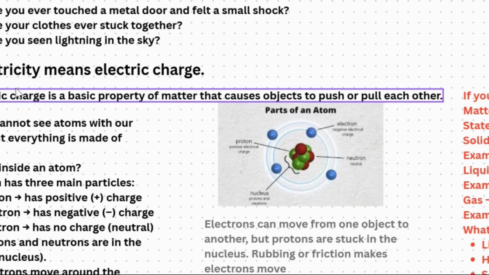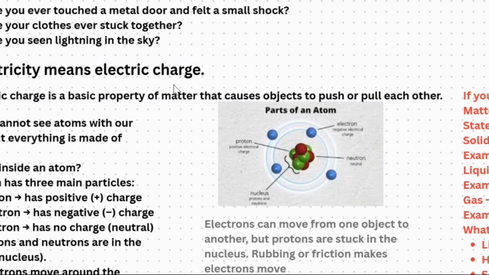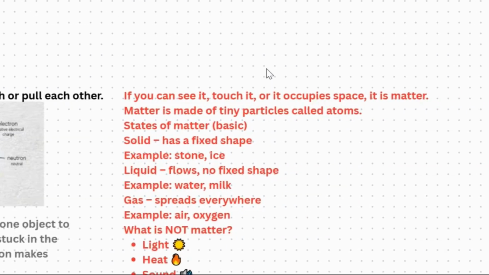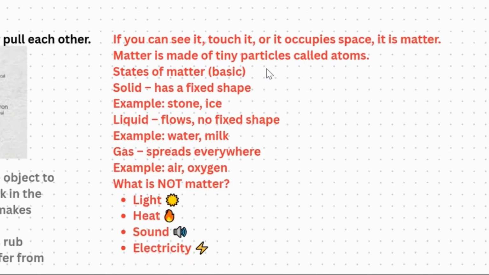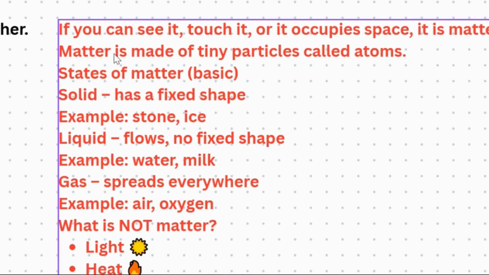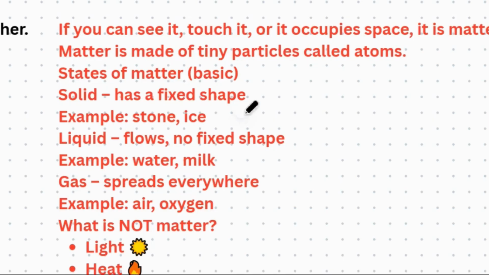Now, as I told you, electric charge is a property of matter. So now you should know what matter is. If you can see the thing or touch it, or it occupies space, it is matter. That's what matter is. Matter is made up of tiny particles. For example, if you have a ruler, that is matter, and it is made up of tiny particles named atoms.